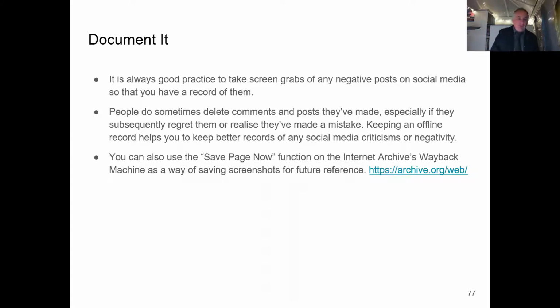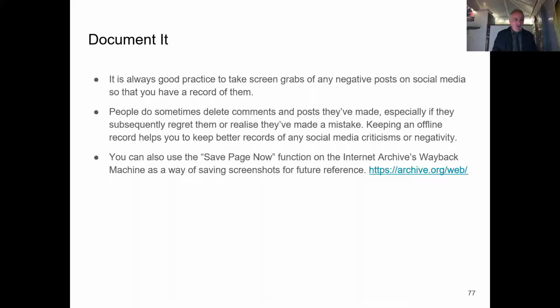If you have any problems, always important to document it. Take screen grabs of any negative posts on social media so you have a record of them. And people do sometimes delete comments and posts they've made, especially if they subsequently regret them. So keeping an offline record is very, very useful, but also thinking about how long you might keep all of these things, because they can be toxic. If you hold on to things that invariably may come back and bite you, then it's important to think about how long you may keep those.